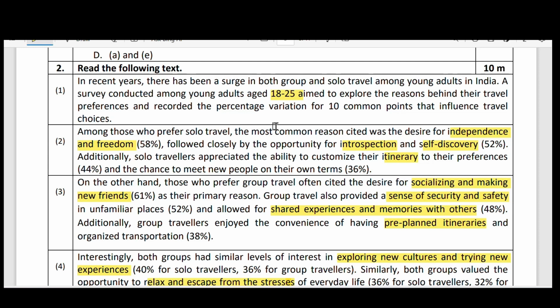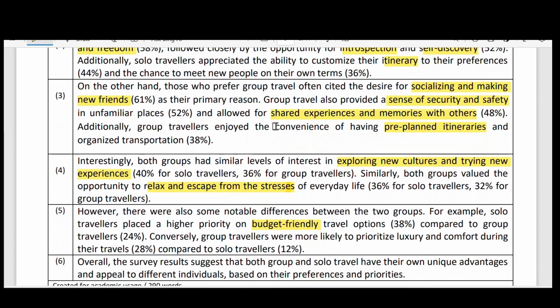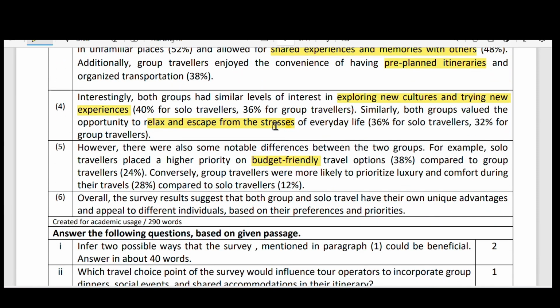So it is organized transportation. Group travelers prefer organized transportation. They don't prefer whatever you get on the way, that is not possible for group travelers. That is the preference. And here, interestingly, it is the comparison between the first paragraph and the second paragraph.